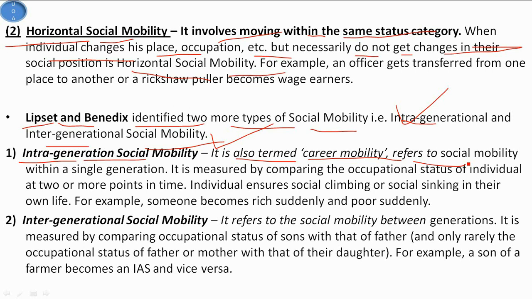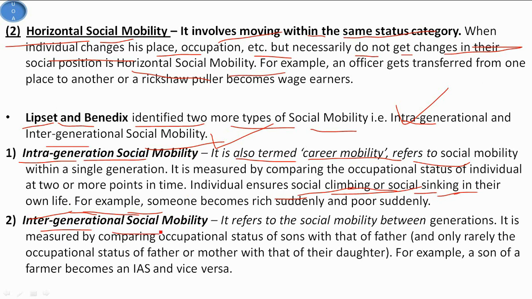This ensures that the individual experiences social climbing or social sinking in their own life. It is a mix of vertical mobility, because in vertical mobility there are both things: social climbing, that means upward mobility, and social sinking, that means downward social mobility. Within a single generation, that means within his own life, a person can move.